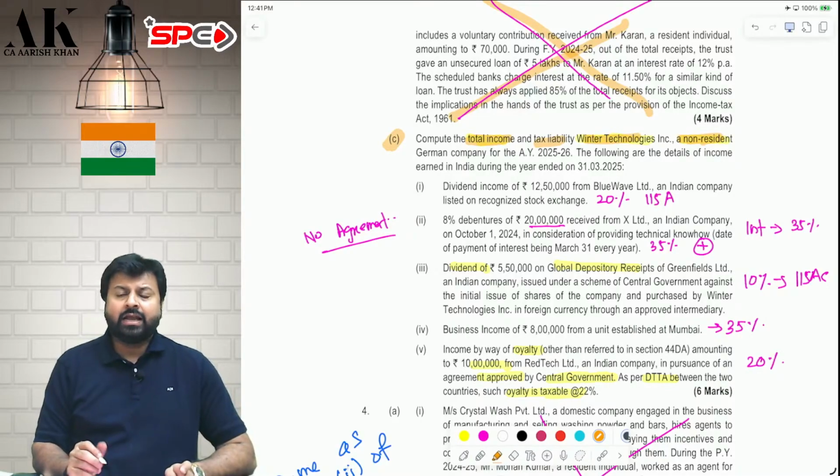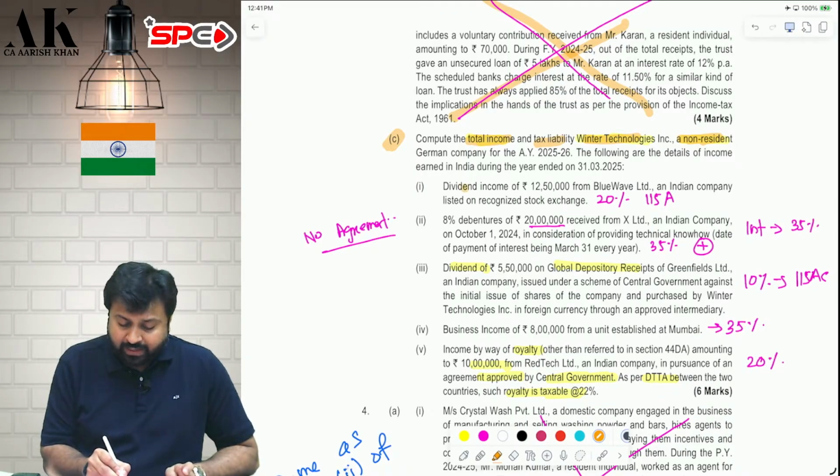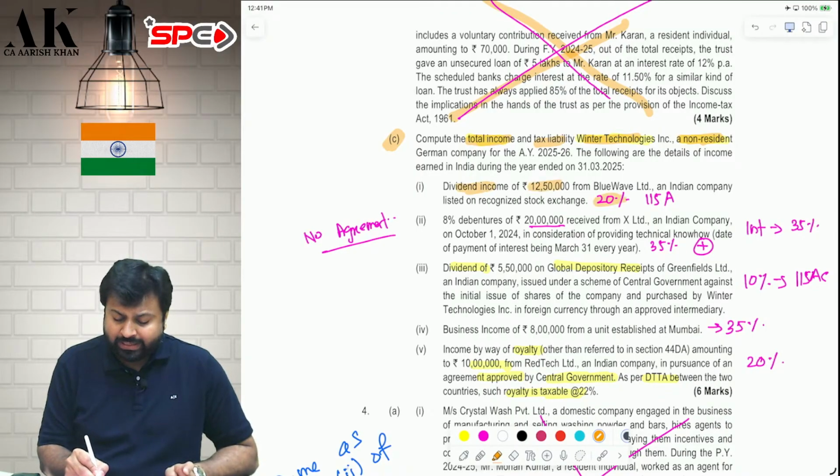Let's try to understand and compute the total income of this company, which is a foreign company, a non-resident. Dividend 12,50,000, 20% tax plus cess will be applicable as per 115A.